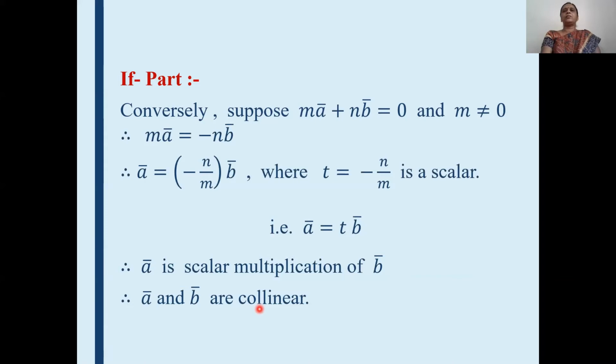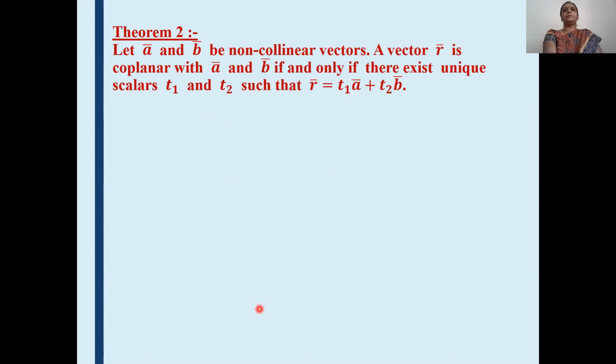Okay, in the examination, this type of theorem will be asked for 2 marks. If we prove the first part, then we will get 1 mark, and for the converse, we will get the second mark. Okay, if you know the definition of collinear vectors, then it is very easy to prove this type of theorem. Okay, then see the next theorem.